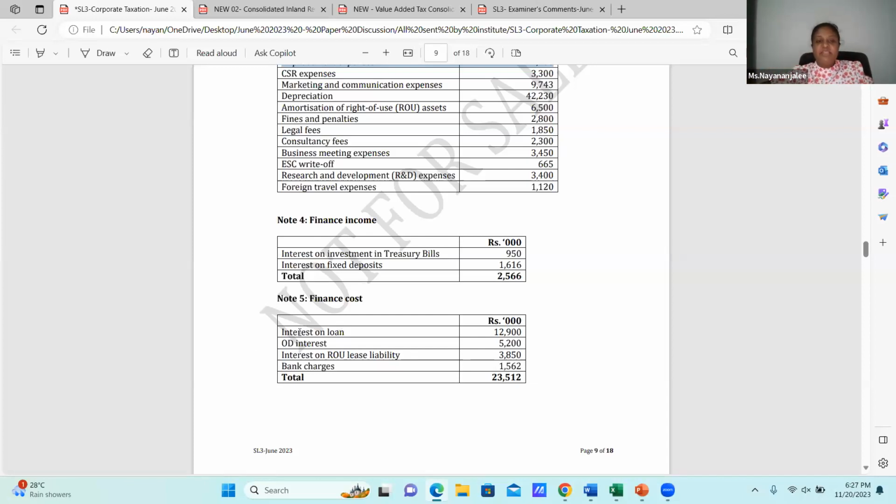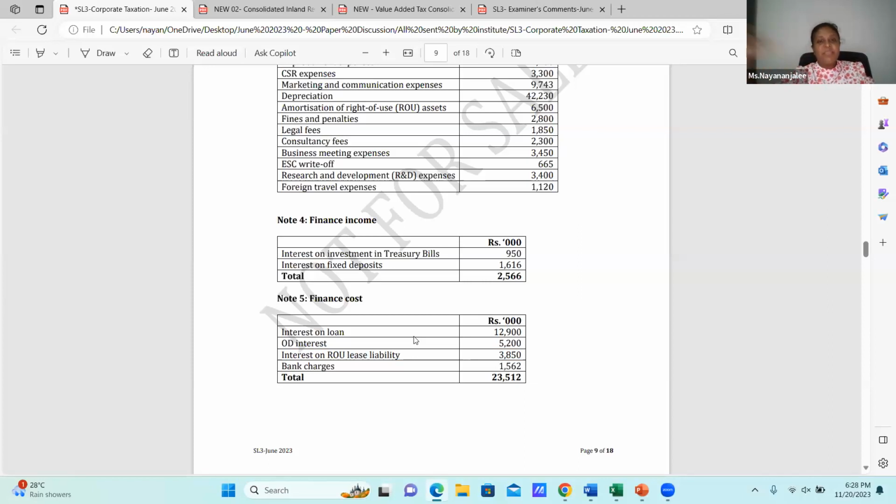And finance cost: interest on loan, OD interest, interest on ROU lease liability, definitely disallow, and bank charges. Then this is a total of what these things are. For ROU, anyway, it's disallowed. For the other finance, the other two, interest on loan and the OD interest, what you have to do is go for section 18, the restriction on deductibility of finance cost.